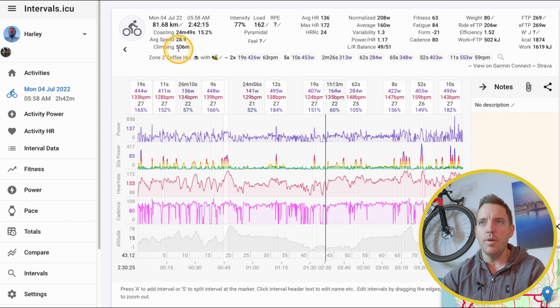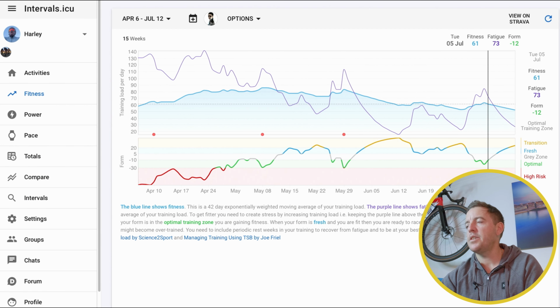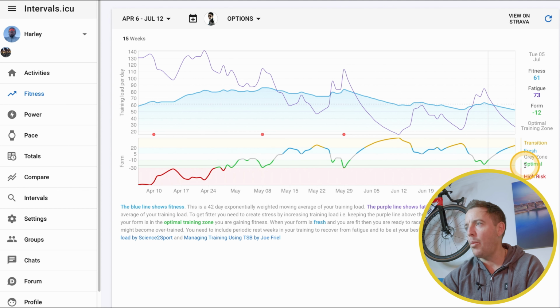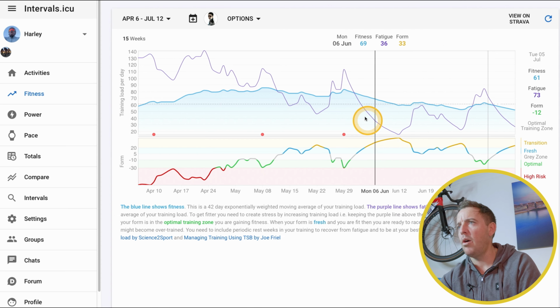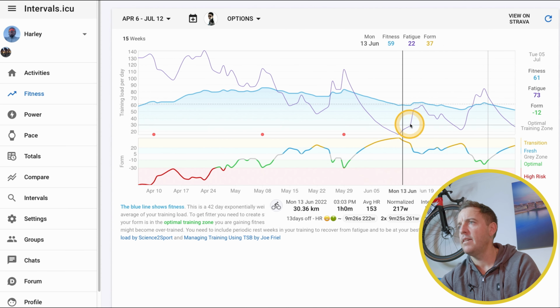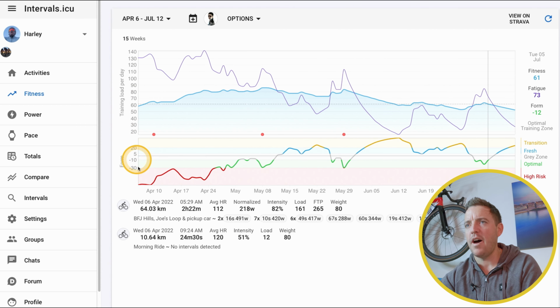Then the other really, really good one down here is the fitness section. So coming over to today, this is really handy. So you can see you've got these sections down the side here. So you're in a transitional section, you're fresh, you're in a grey zone, or you're optimal, or you're in a high risk zone. So just reading this down the bottom, this is how it all works. So the purple line shows fatigue. So you've got the purple line up the top here. So that's your fatigue rate, tracking there. So you've basically got two charts. You've got this upper half and then this bottom half, which is your form.